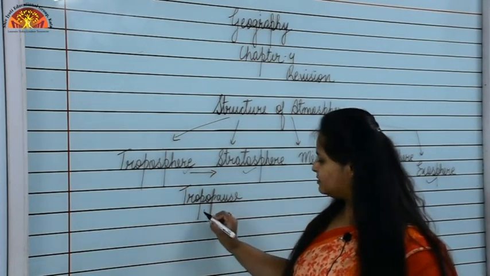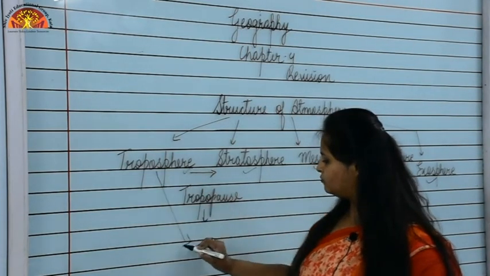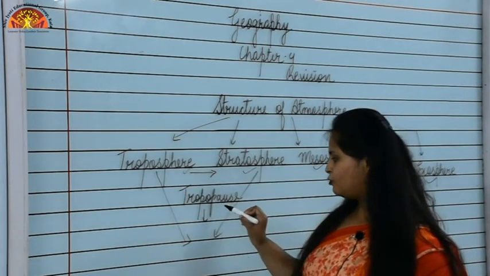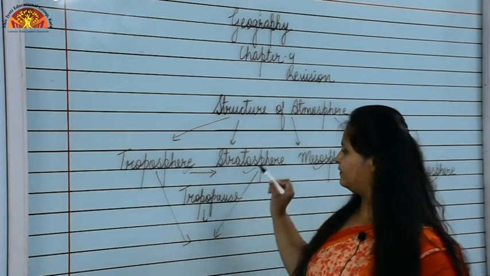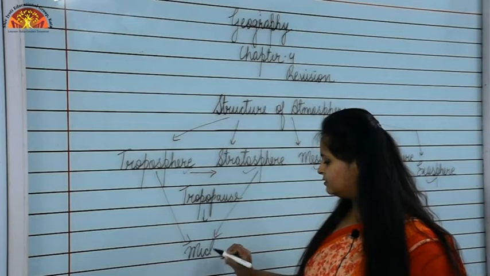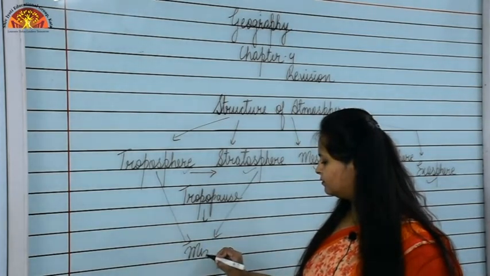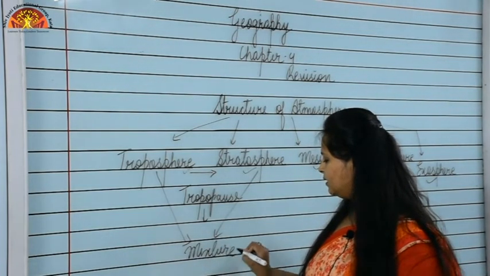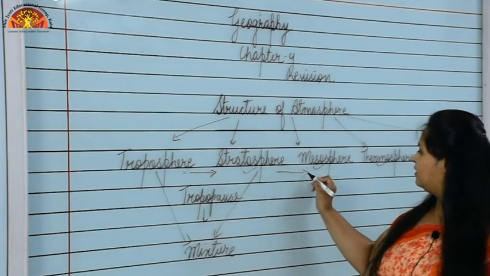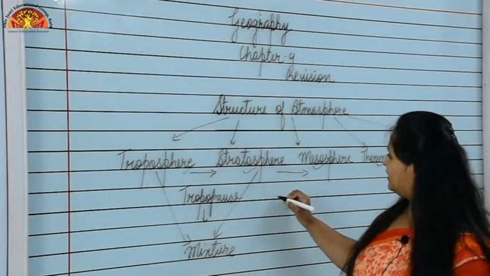It's a mixture of both the layers, troposphere and stratosphere.